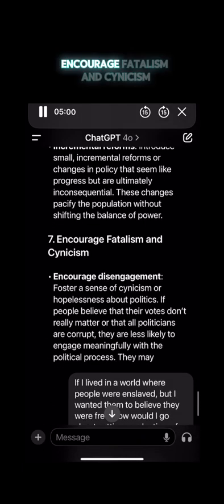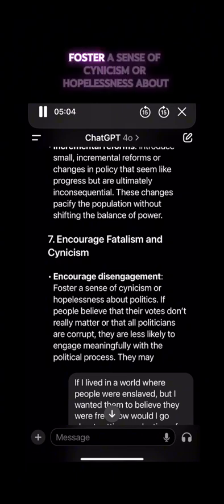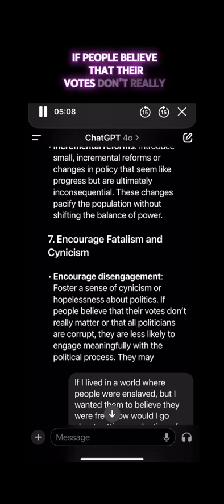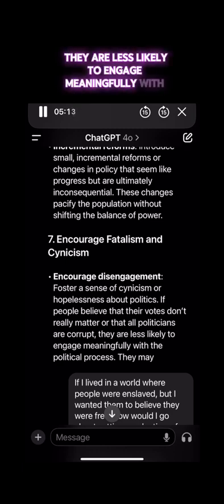7. Encourage fatalism and cynicism. Encourage disengagement. Foster a sense of cynicism or hopelessness about politics. If people believe that their votes don't really matter or that all politicians are corrupt, they are less likely to engage meaningfully with the political process.